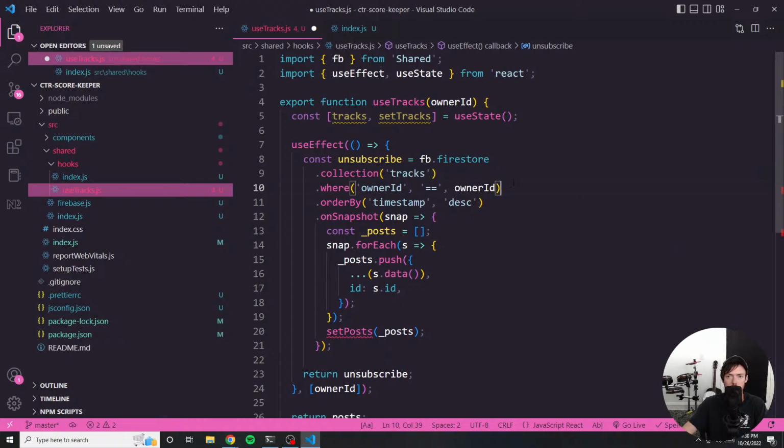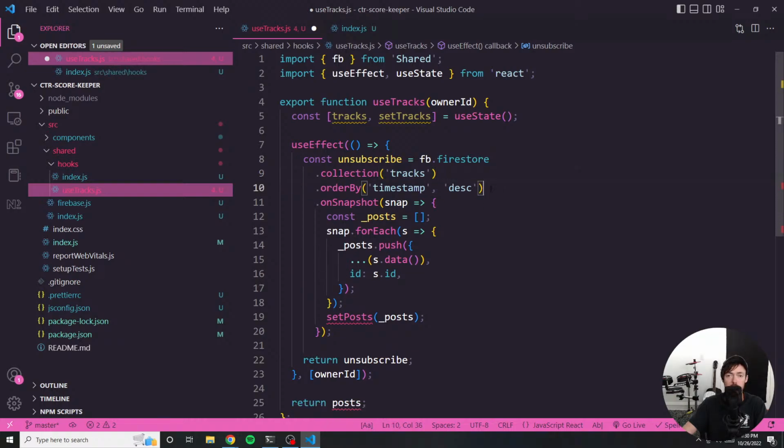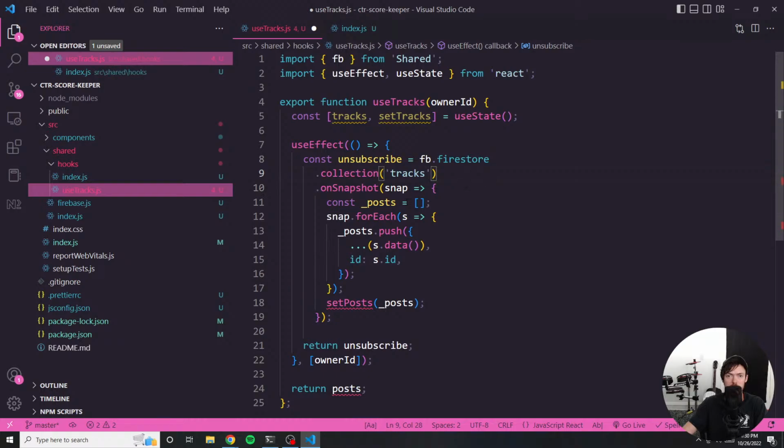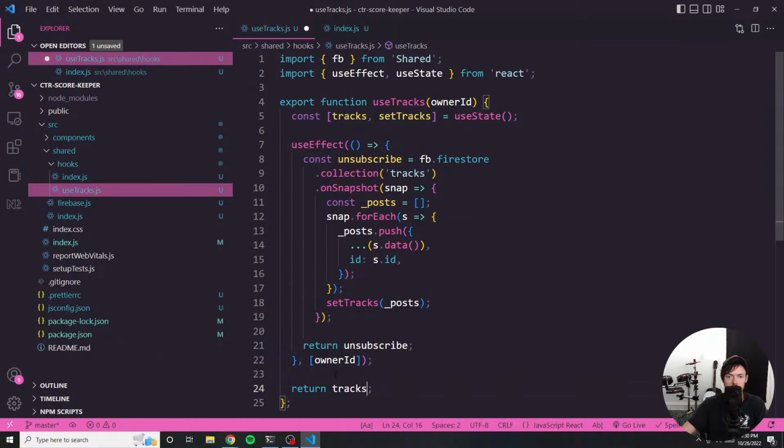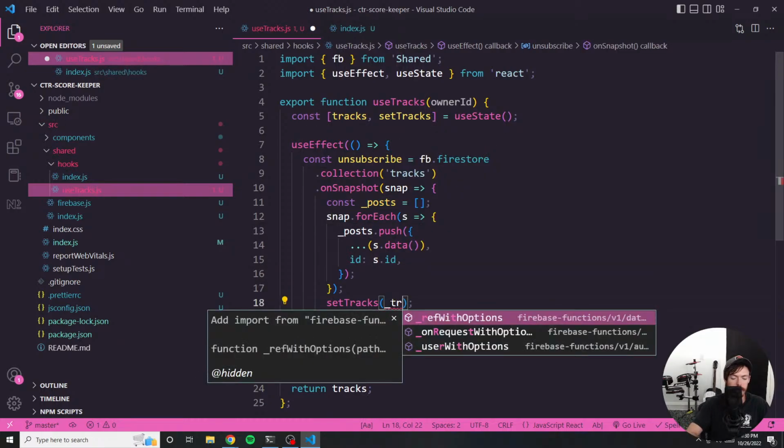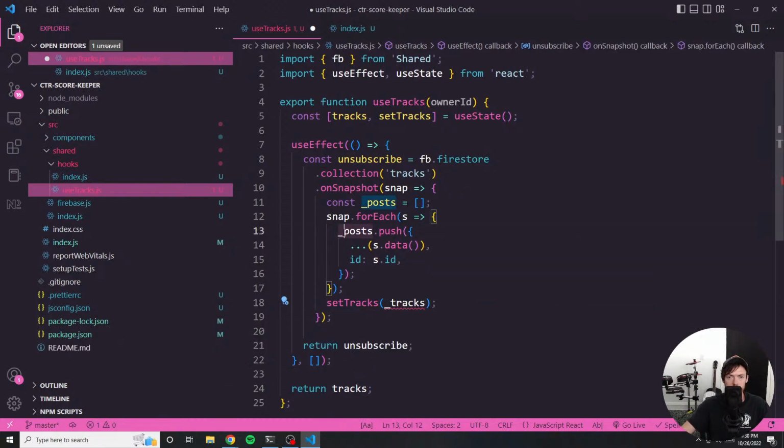I'm not going to use where because I don't need to query this data by any particular property. I don't need to order by a timestamp because I don't think I have a timestamp on these anyway. This needs to be tracks. And we're going to return tracks as well. I'll explain how this is working very shortly. Just bear with me, I'm almost there, just renaming stuff. Okay, I think everything should be ready.